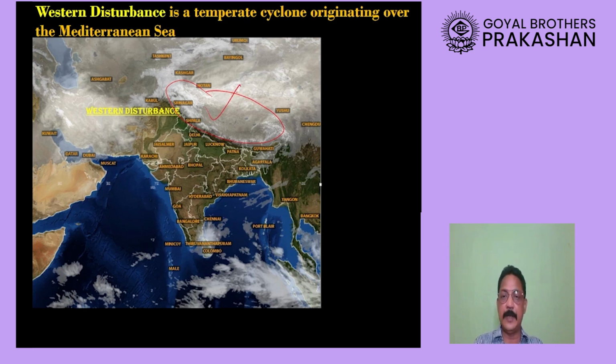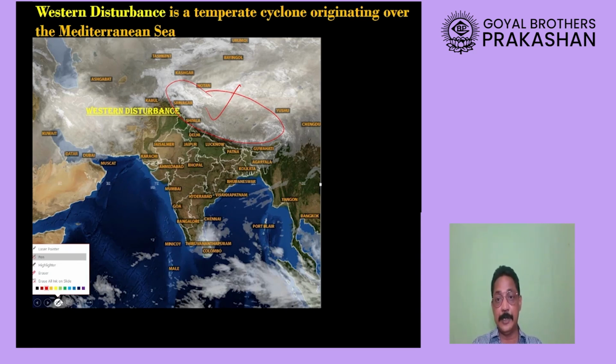Getting blocked. The Himalaya mountain is a very tall, very high mountain. You can see here the formation of a lot of clouds, and those clouds upon condensation will bring rainfall to India. So this rainfall that occurs in India during winter time is known as western disturbance.